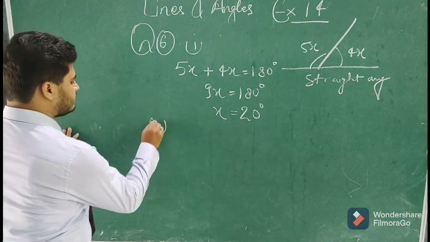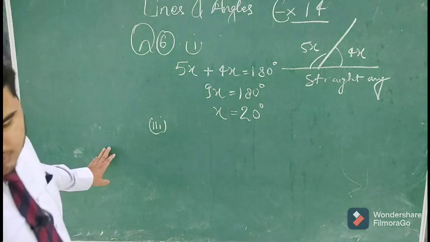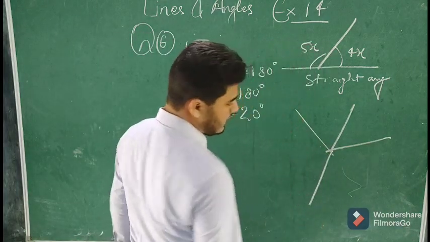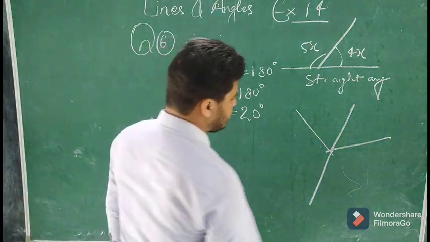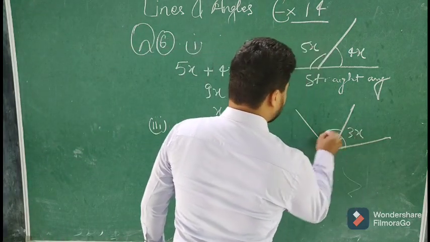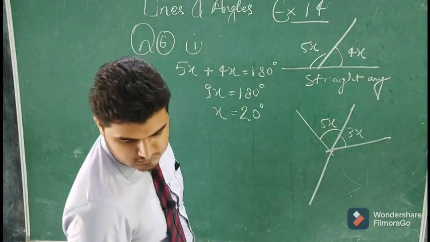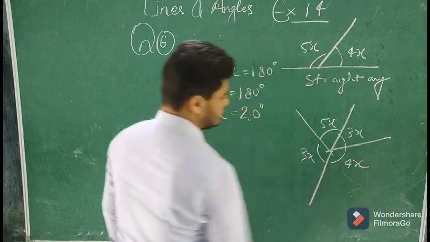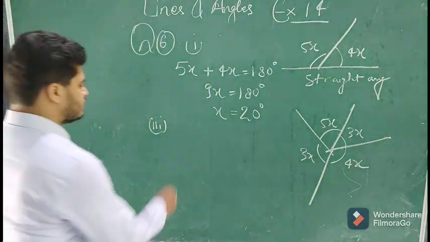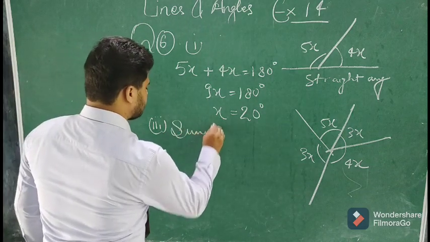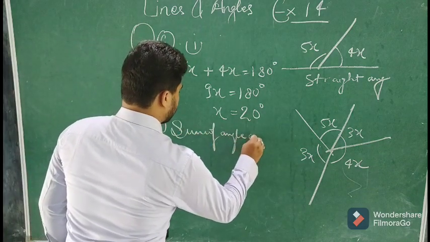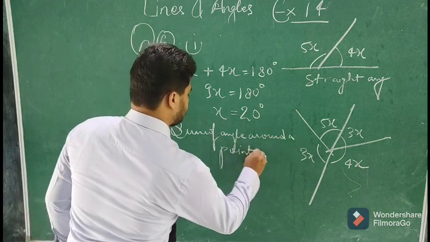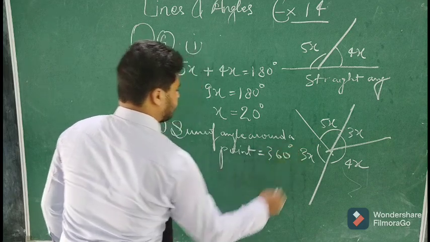In the third part, at a single point there are 4 angles. One is 3x, the other is 5x, then again 3x, and the other one is 4x. So angles around a point. So the sum of angles around a point is equal to 360 degrees.